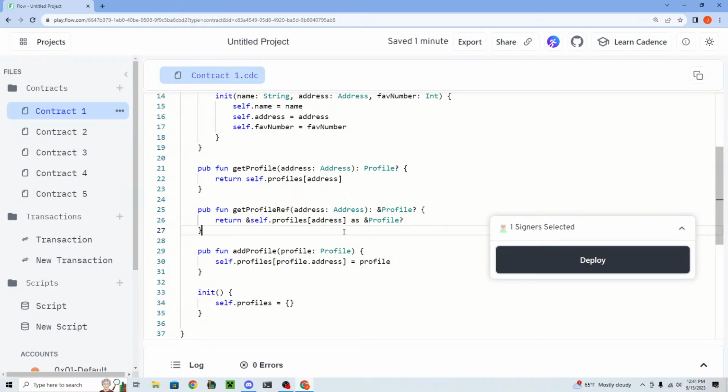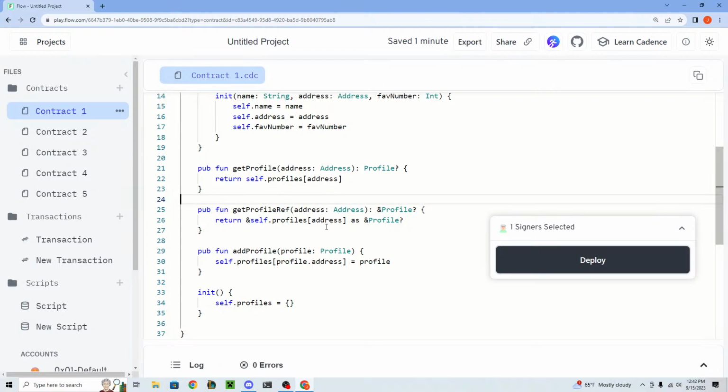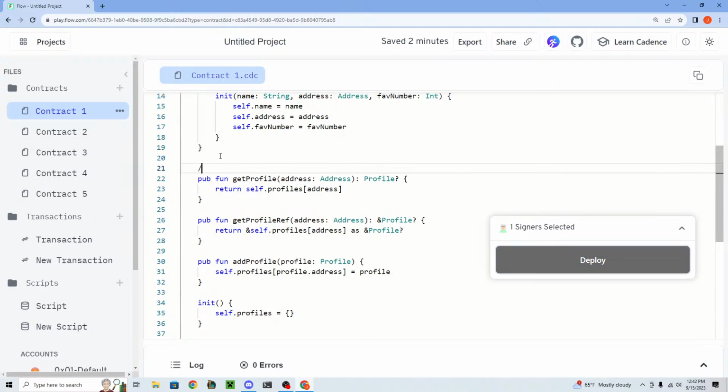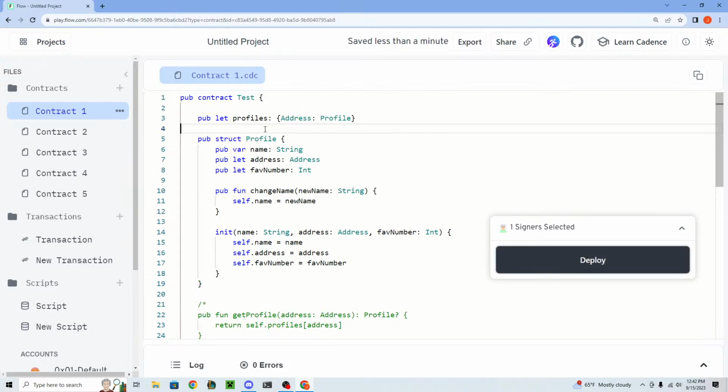Yes, you can, and that's with interfaces, which I'm going to get to in a second. So I'm just going to comment this out, and we're going to talk about resources now.